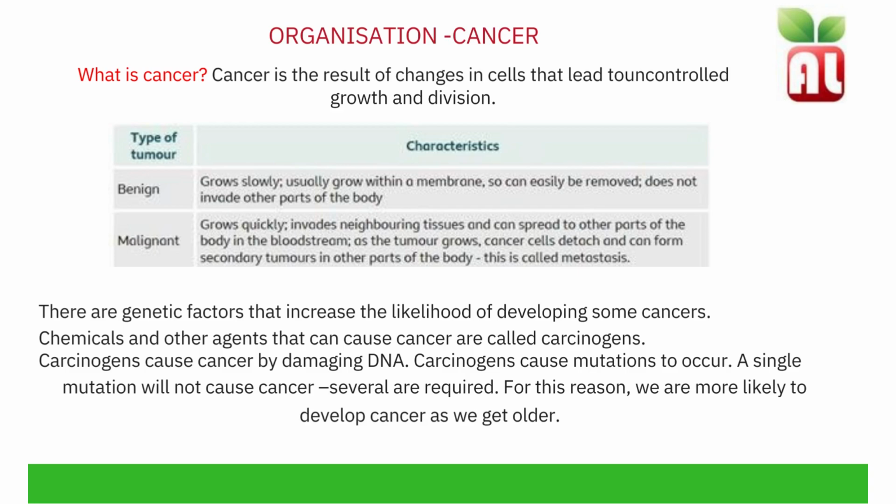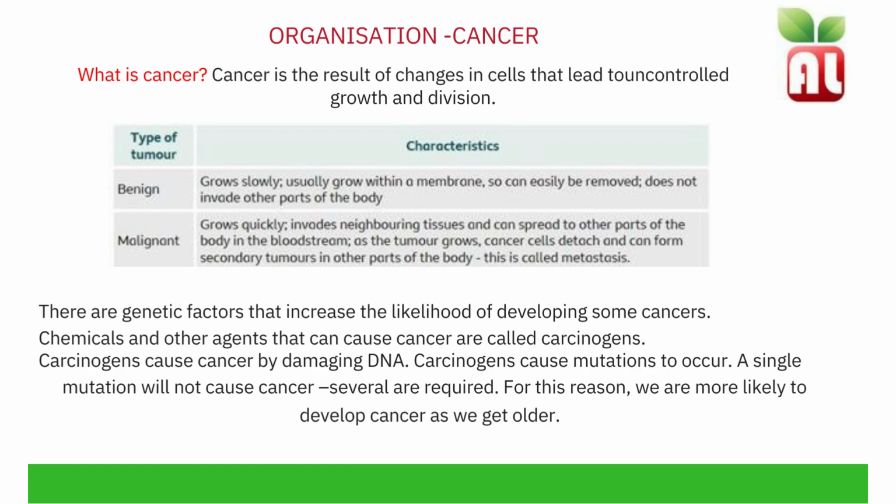Cancer is the result of changes in cells that lead to uncontrolled growth and division. There are two types of tumour, benign or malignant. Benign tumours grow slowly, usually grow within a membrane, so they can easily be removed. It does not spread and invade other parts of the body.